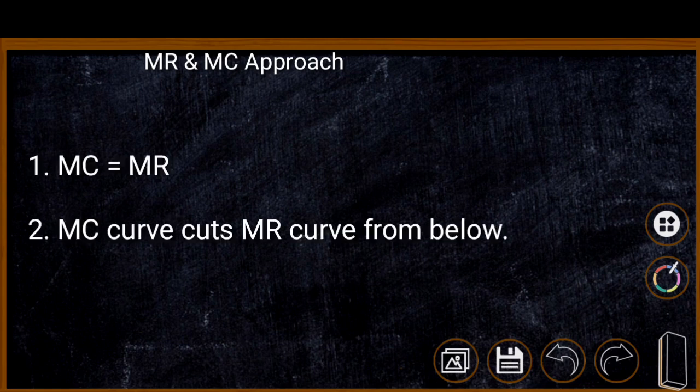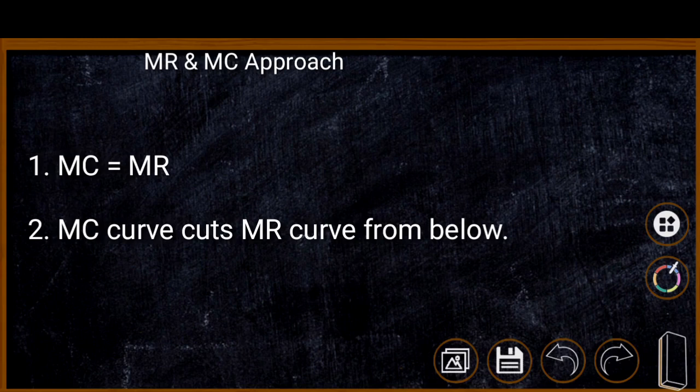Now we are moving to the equilibrium condition of the firm using the marginal revenue and marginal cost approach, the MR and MC approach. There are two basic conditions of equilibrium in the marginal revenue and marginal cost approach. The first one: MR should be equal to MC, that is, marginal revenue should be equal to marginal cost. And the second one: the marginal cost curve must cut the MR curve from below. There are various implications to these equilibrium conditions.